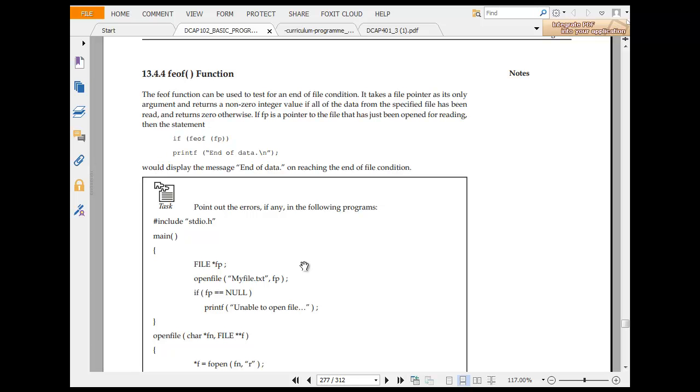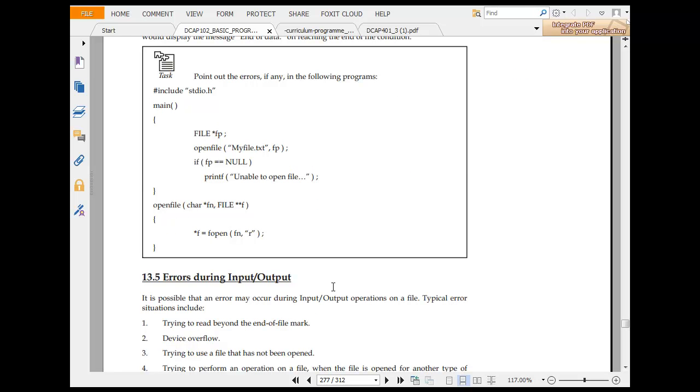feof. feof can be used to test for the end of file in a while condition. It returns a non-zero value if all of the data has been read, and returns 0 otherwise. fp is a pointer to a file that has been opened for reading. If feof(fp) is not equal to 0, printf end of data. So while reading a file, the pointer concept becomes important. That is the reason the pointer concept was discussed before.